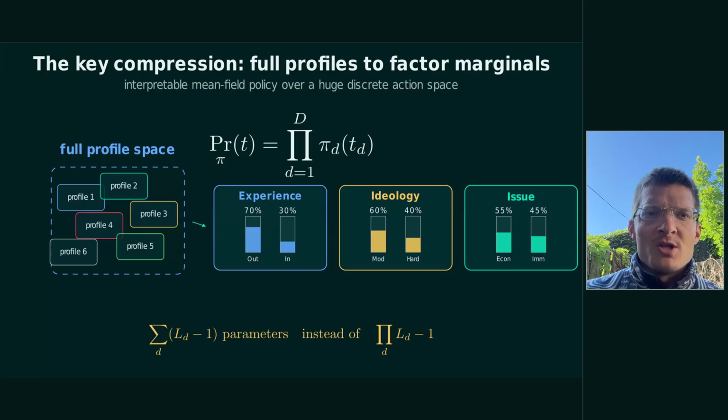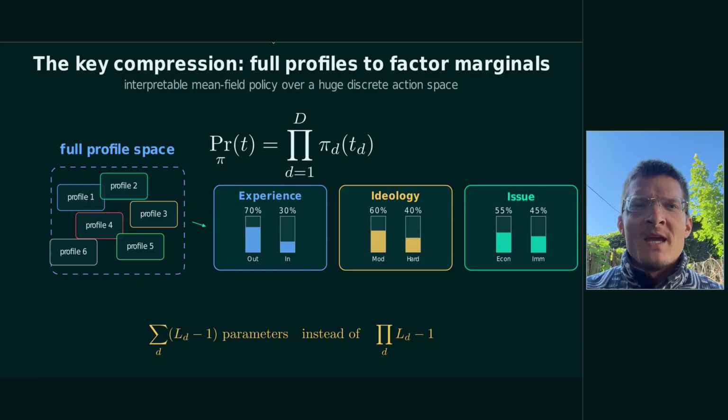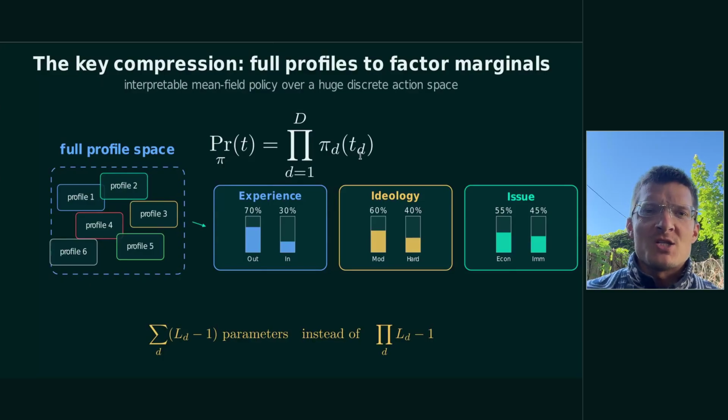So to be more concrete, the target here is therefore a factored stochastic policy. For each attribute, this policy will assign probabilities to its levels, and the probability of the full profile is the product across attributes. This mean field restriction replaces an enormous joint distribution with attribute level marginals. It is interpretable. We can see which issues, traits, position the learned strategy emphasizes.